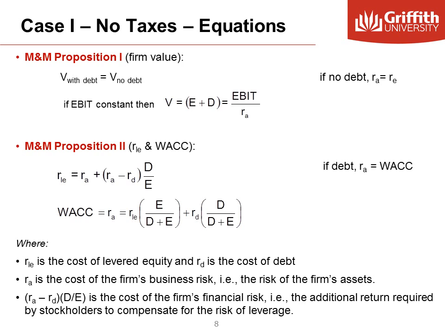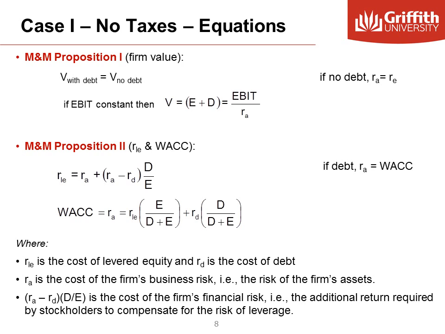We know that the WACC is the required return of the firm's overall assets, financed with both equity and debt, and we change the notation to RA, return on assets. This is the same equation as in the last module, the unadjusted WACC. Rearranging that equation, we isolate the cost of equity, RLE, the cost of levered equity, to show that it depends on RA, the required return on the firm's assets, RD, the cost of debt, and the debt to equity ratio.